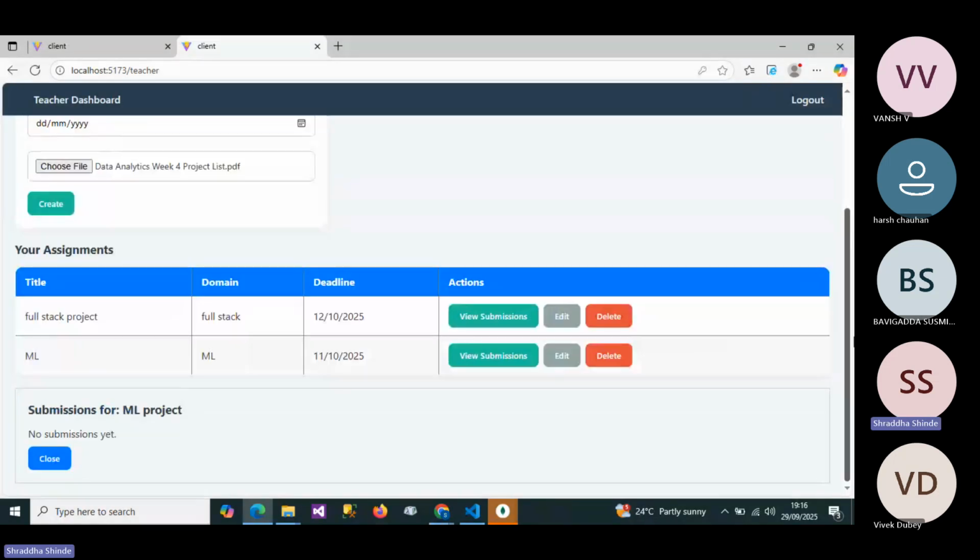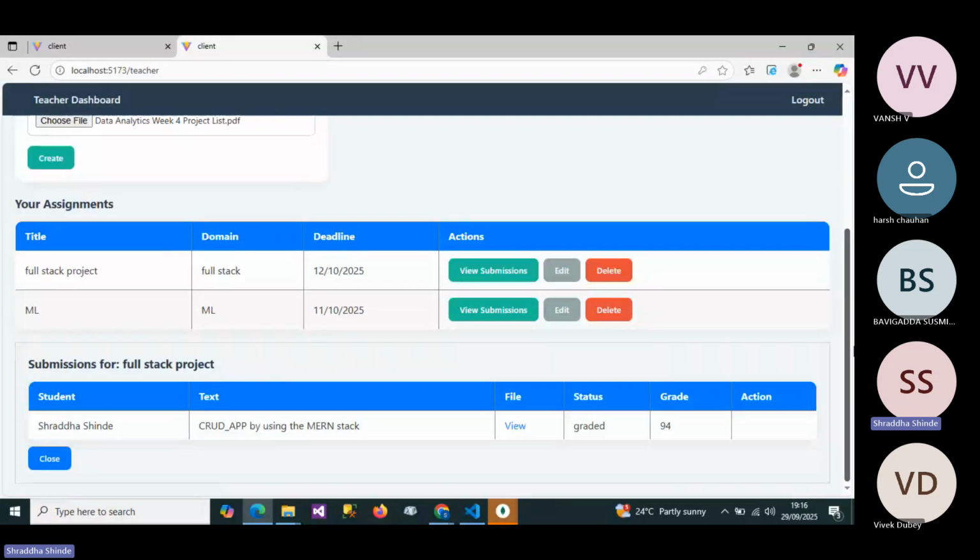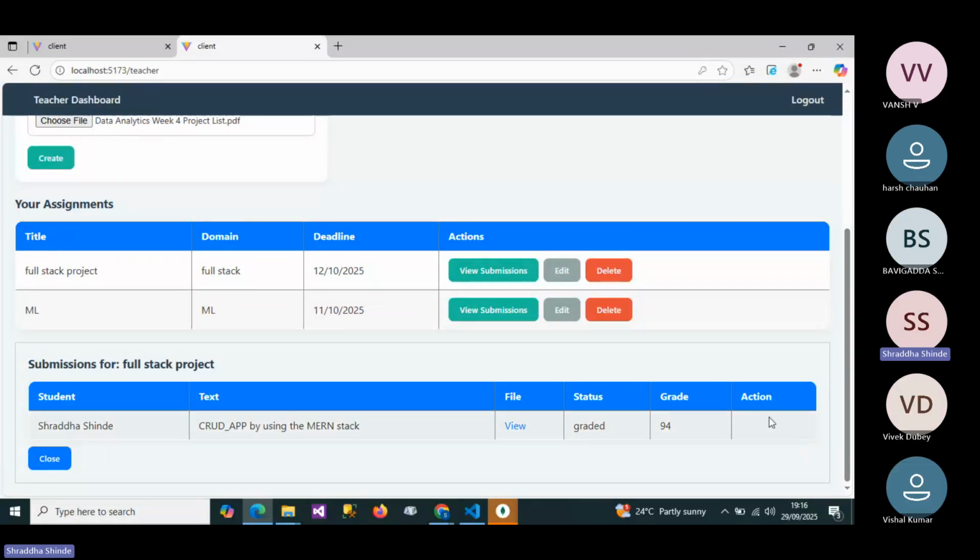The teacher also has the authority to delete the assignments. And if we look at the first assignment, full stack project, in view submission, the students who submitted the assignment can be seen here.